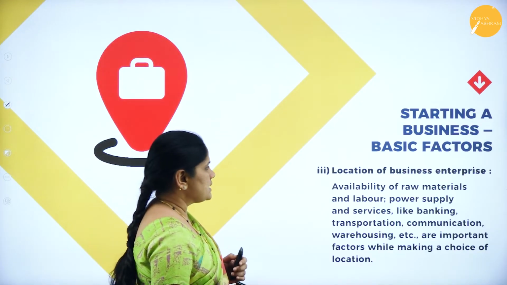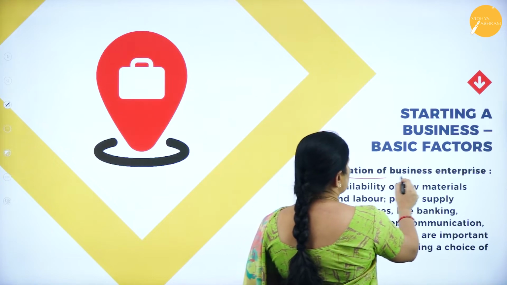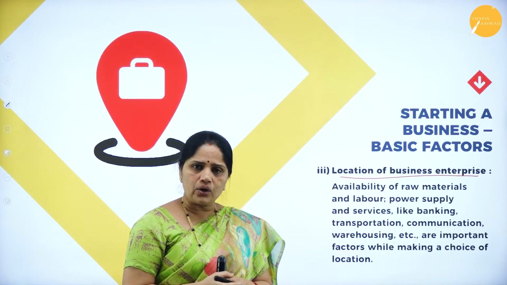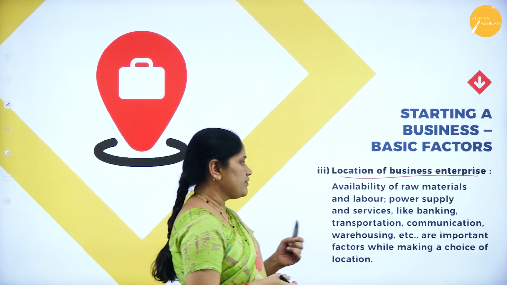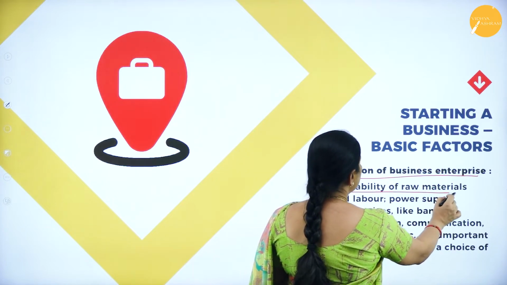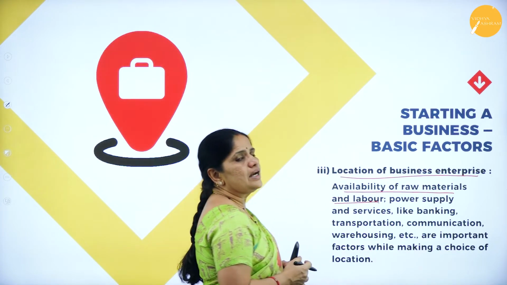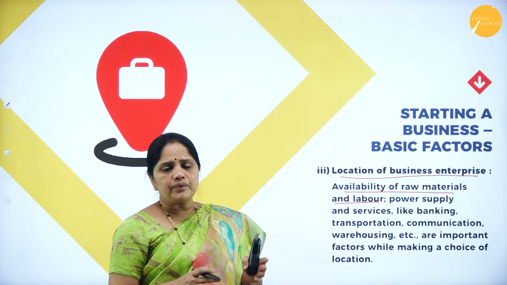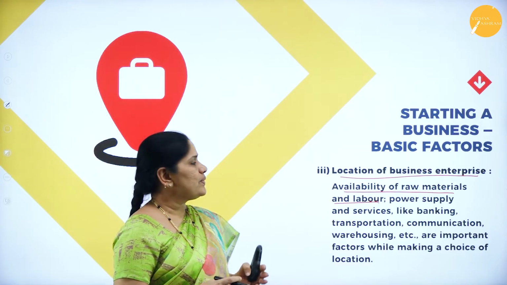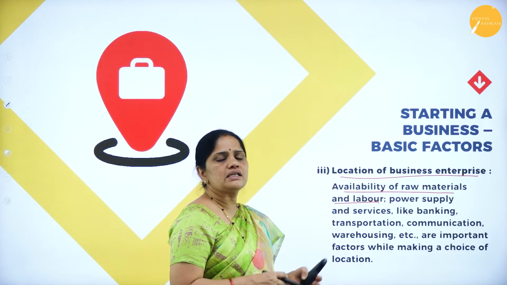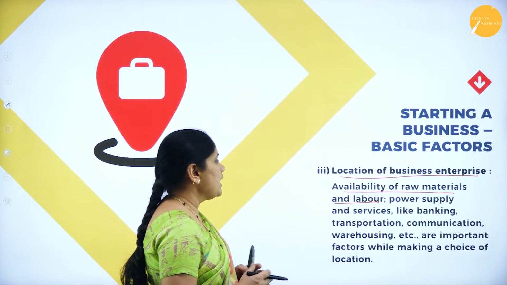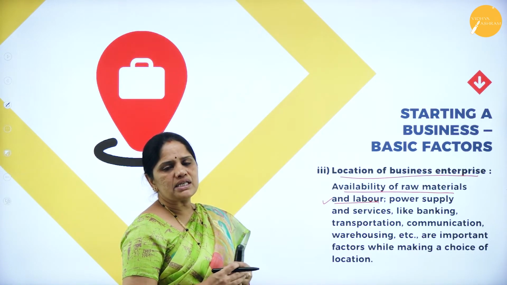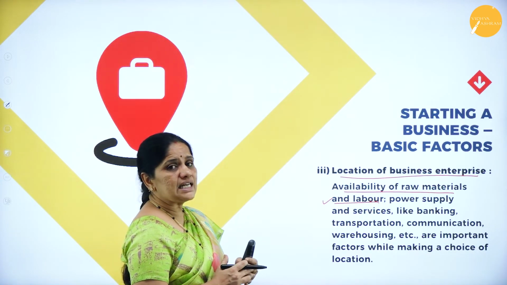Then the third one is location of the business enterprise. It is very, very important for us to decide on the location. What are the factors which affect location? The first one is availability of raw materials and labor. Depending on the type of business, the business should be located in a place where raw materials are easily accessible, and the business also has access to labor. The labor essential for the business has to be easily available.